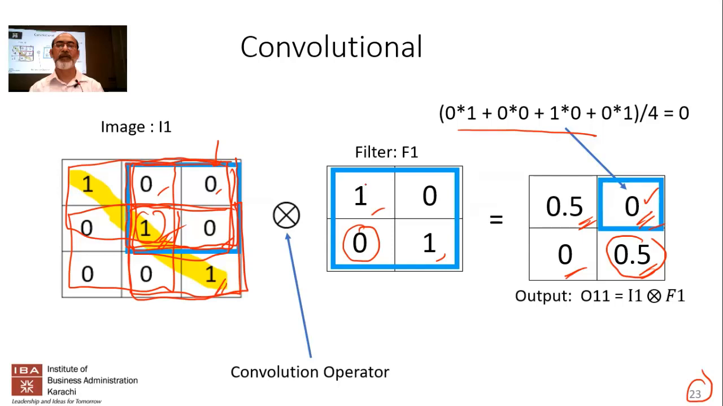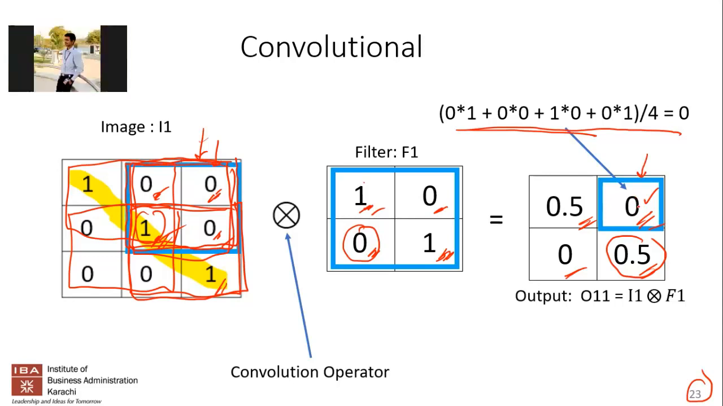What we're doing is placing this filter over here and then doing a multiplication. 0 times 1 is going to give you 0. 0 times 0 is going to give you 0. 1 times 0 is going to give you 0, and 0 times 1 is going to give you 0. Just like calculated over here. So this is how this particular 0 is going to be calculated. Is that clear? Okay. Yeah, okay.